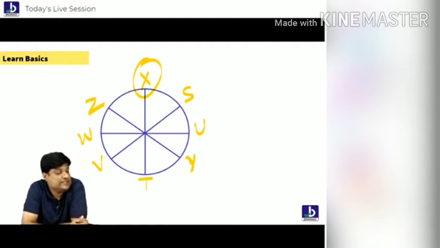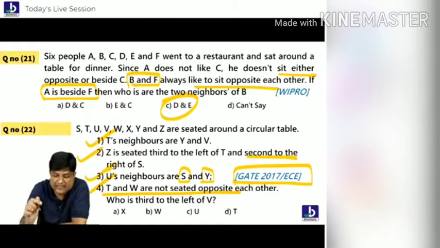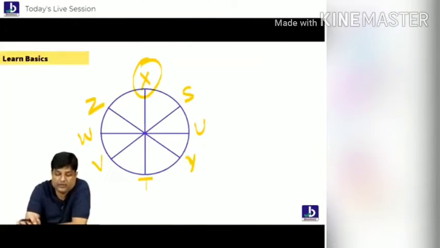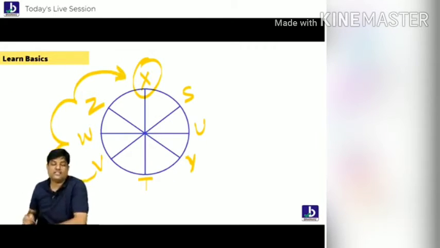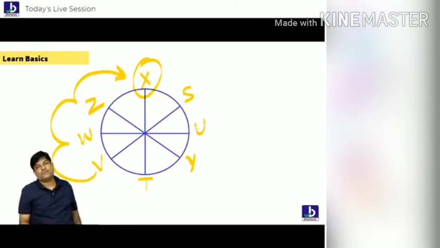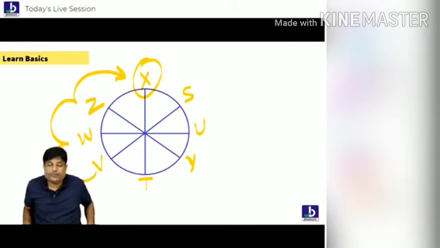So this is the way we are supposed to do the question, everybody. Following, everybody? So what did he ask in the question? He asked you, who is third left of V? Third left of V: 1, 2, 3. What's the answer? X. Are you understanding, everybody, students?